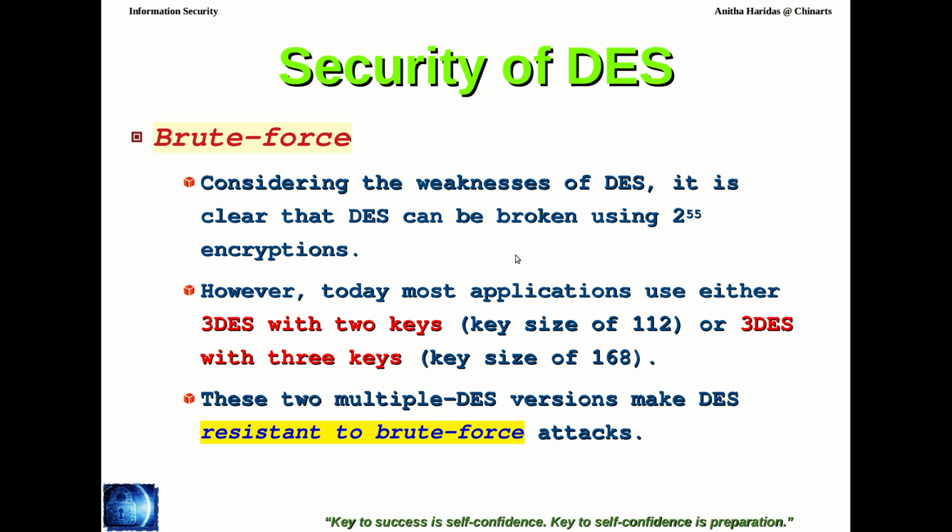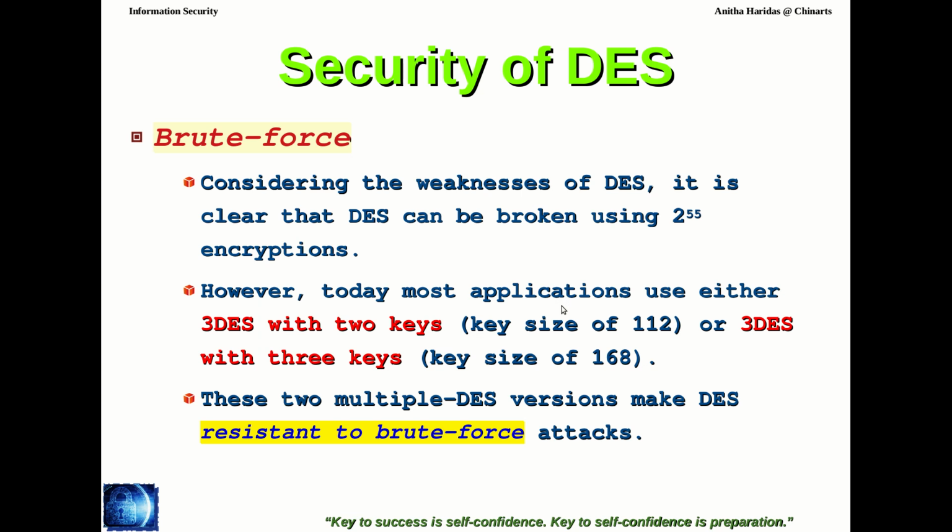But nowadays, most of the applications use either 3 DES with 2 keys or 3 DES with 3 keys, right? So 3 DES is one of the multiple DES versions of the DES structure. It can use either 2 keys or 3 keys. If it uses only 56 bits, then the possible keys will be 2 power 56.